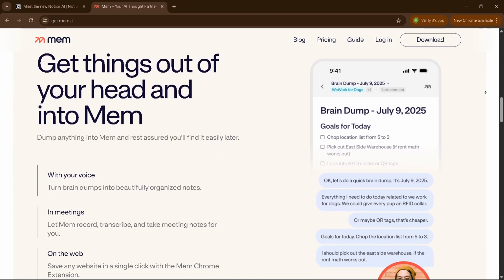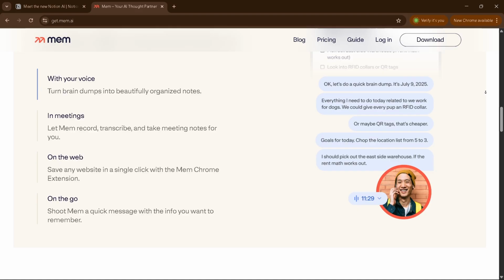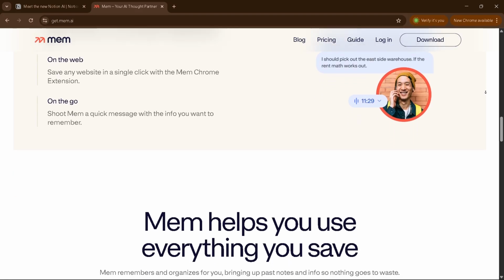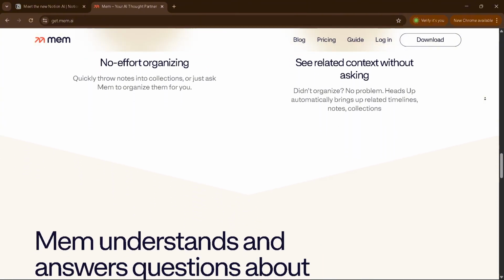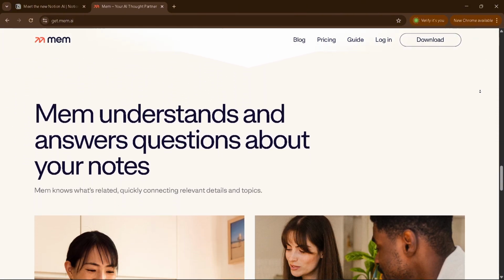The main difference is how you find your info. In Notion, you go to a folder. In Mem, you just ask the AI. Notion is the best for groups who need strict rules. Mem is best for individuals who want a fast way to store ideas.